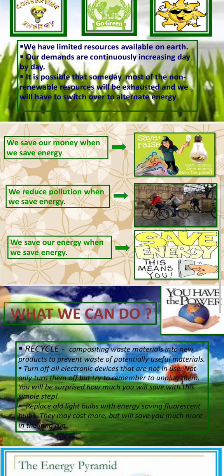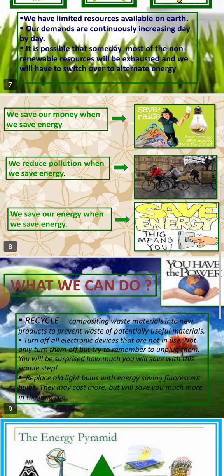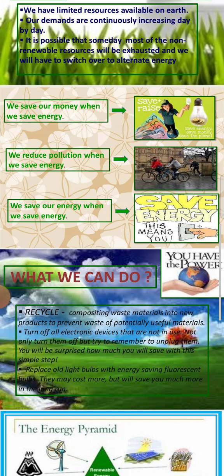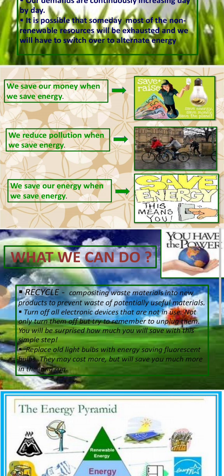So what can we do? Recycling, composting waste materials into new products to prevent waste of potentially useful materials. Turn off all electronic devices that are not in use. Not only turn them off but try to remember to unplug them. You will be surprised how much you will save with this simple step. And replace old light bulbs with energy saving fluorescent bulbs. They may cost more but will save you much more in energy.